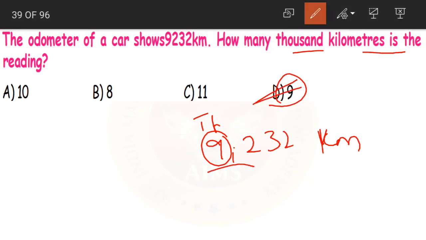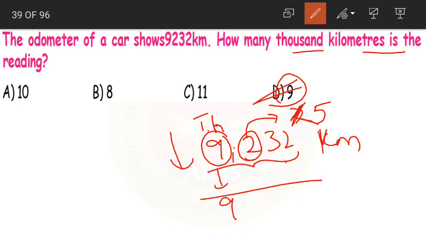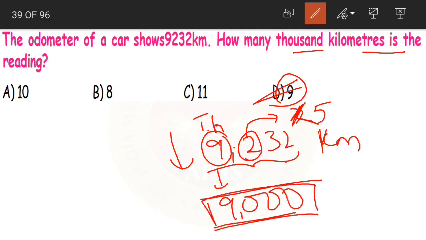It means they are asking us to find the estimate. To round it off to the nearest thousands, we look at the digit in the hundreds place. We have 2 here, which is less than 5. So we round down, 9 is written as it is, and then we write 3 zeros. So 9,000s is our answer, option D.